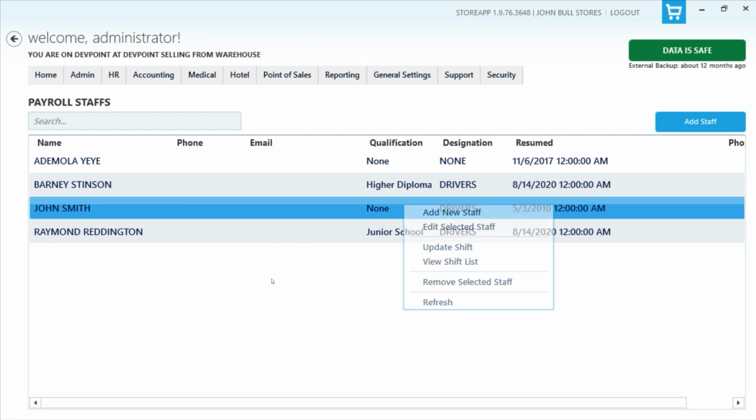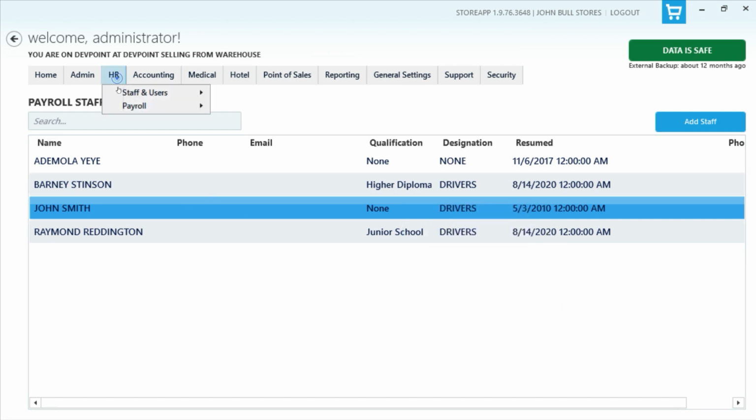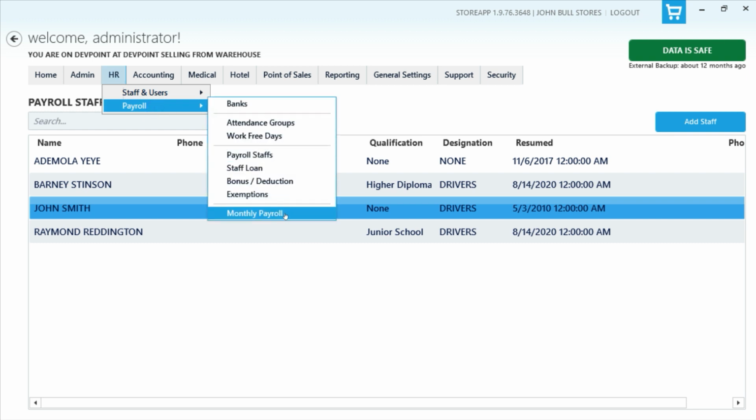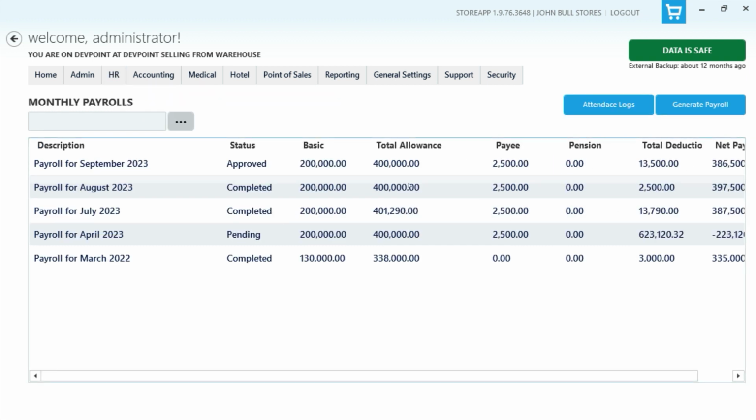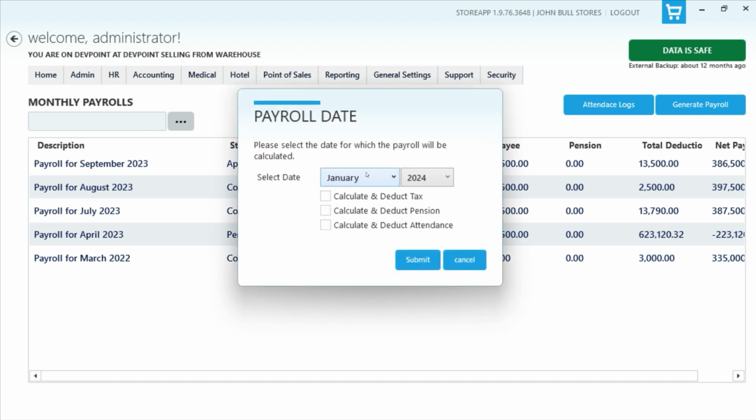So that is the last bit of setup before we go and generate the payroll. Once we've had all of this set up, we can go to monthly payroll to generate the payroll. To generate the payroll, just click on this button and then payroll will be generated. You can see this, which allows you to generate the payroll.